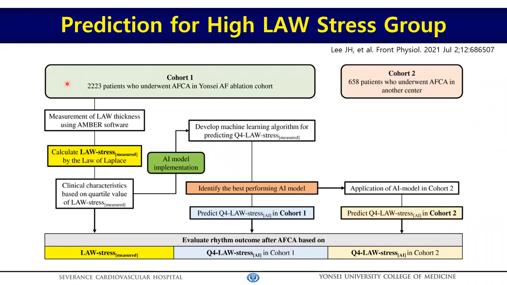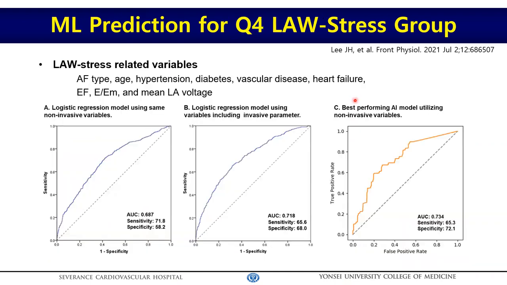So we designed this clinical trial, and we calculated the left atrial wall stress in the development cohort of over 2,200 patients, then developed a machine learning model to predict left atrial wall stress without invasive parameter or wall thickness. Finally, we applied and validated the machine learning model in the independent cohort. We used these multiple clinical and echocardiographical variables for machine learning.